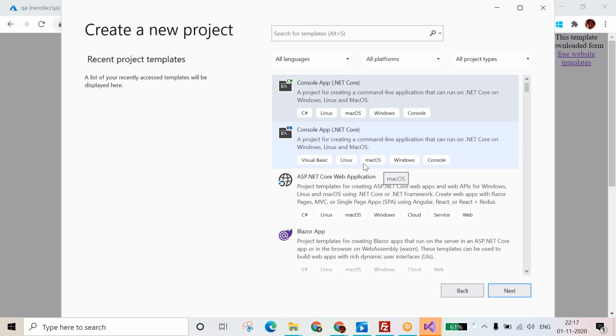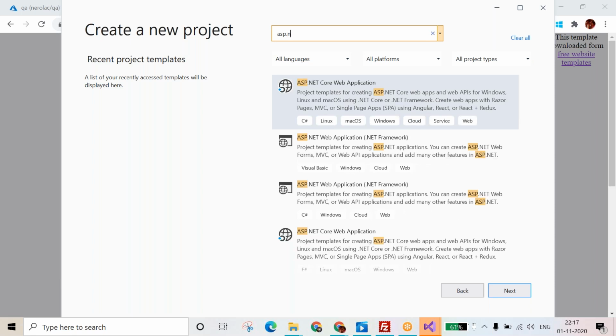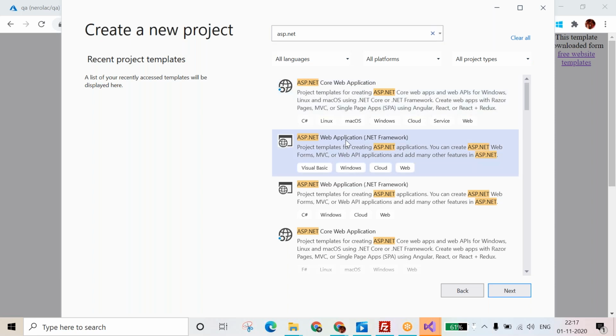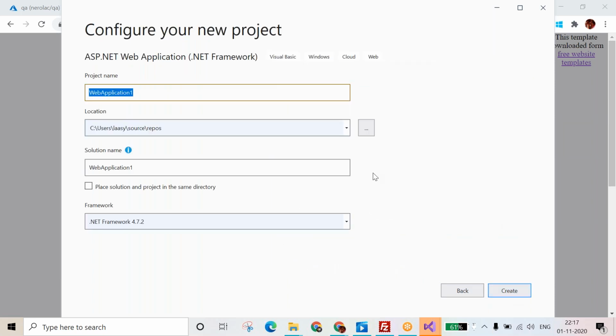Just type ASP.NET here. The second option is ASP.NET Web Application. The first uses .NET Core, and the second is .NET Standard. Click on the web application, .NET Framework. Both are the same, Atul. ASP.NET web application, correct. Windows, right? No need to set anything. Okay, you can pass the name of your website.